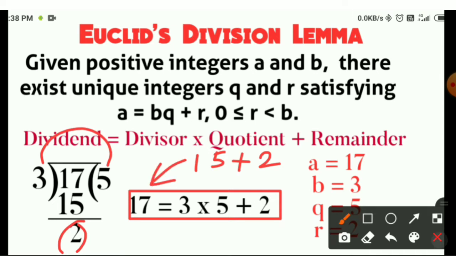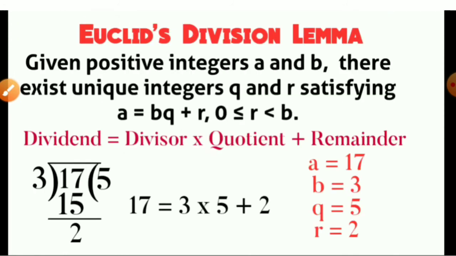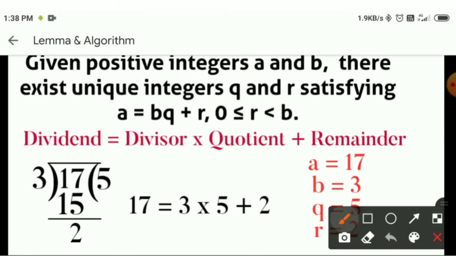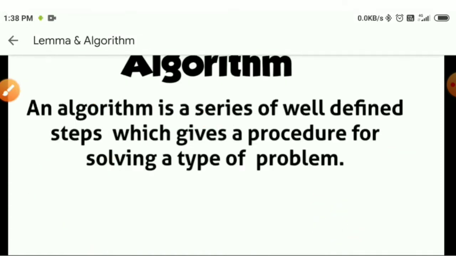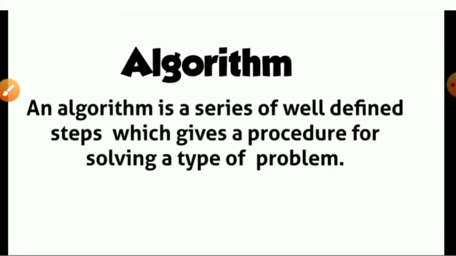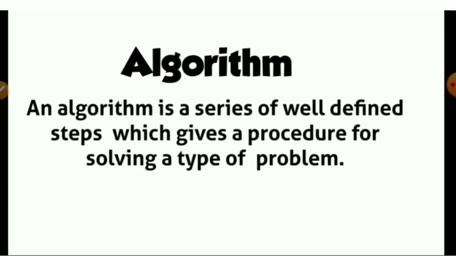So in this division, you can say 17 is a, 3 is b, 5 is q, and the remainder 2 is r. So this is Euclid's division lemma. Now we will discuss Euclid's division algorithm.